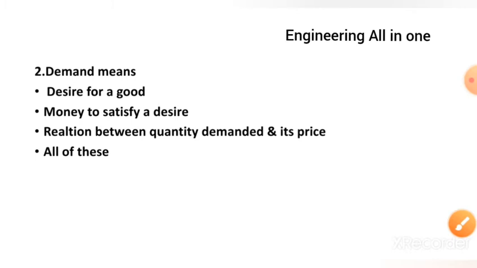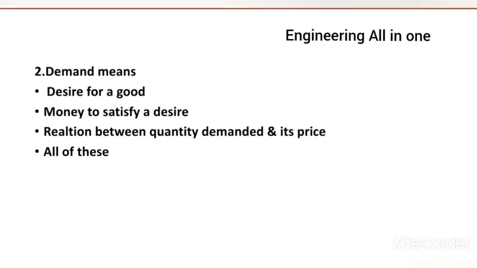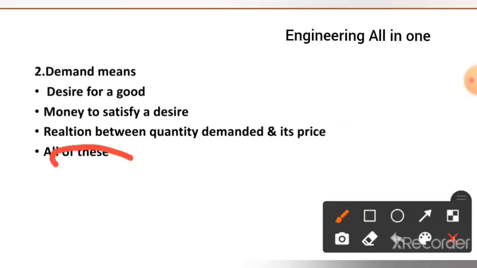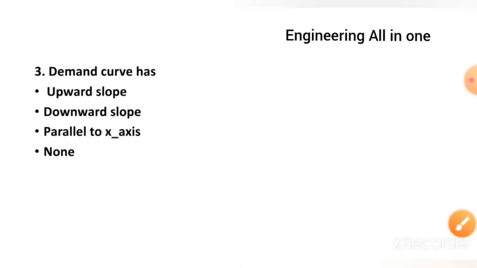Second question is, demand means desire for good, money to satisfy a desire, relation between the quantity demanded and its price, or all of the above. The right option to this question is option number D, all of the above. Demand means the desire for the good, money to satisfy a desire, and the relation between the quantity demanded and its price. All the options are correct.